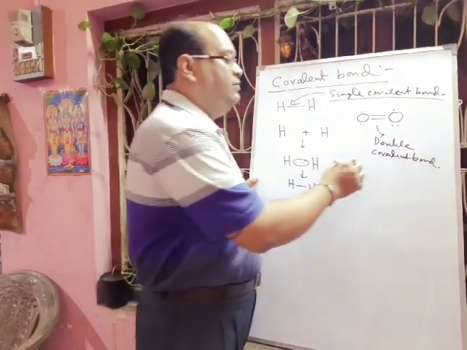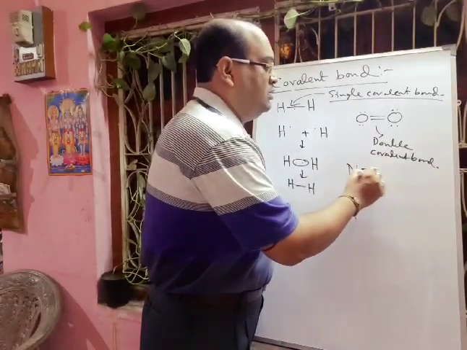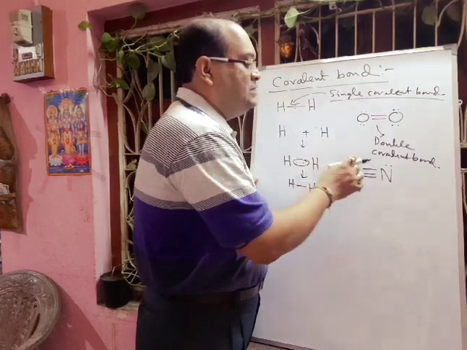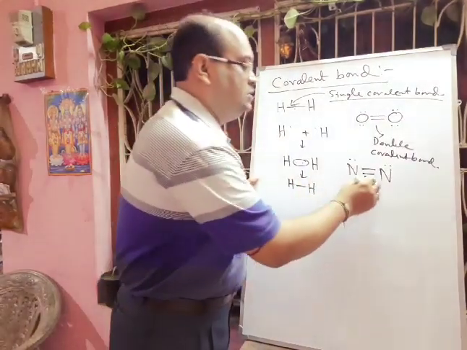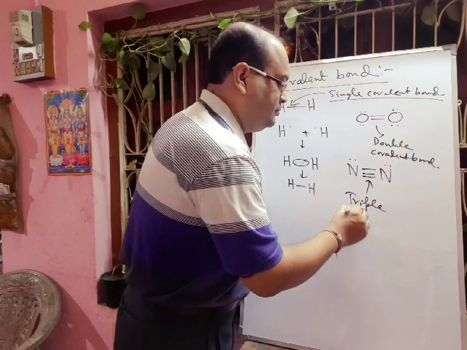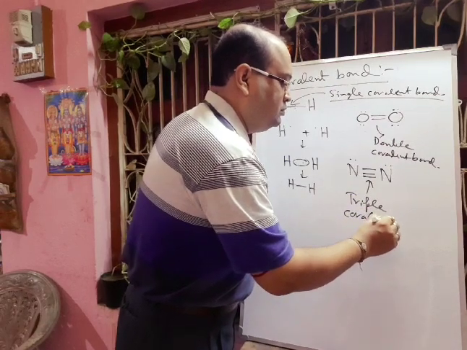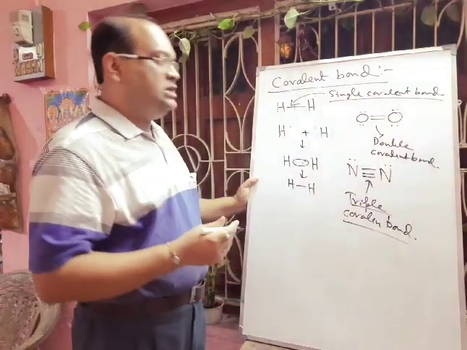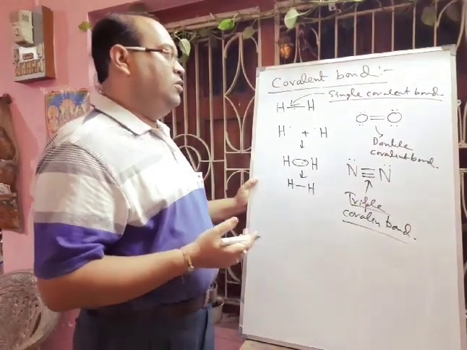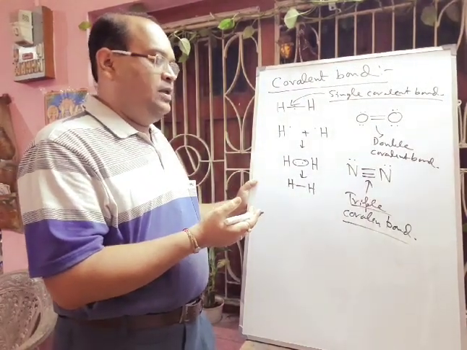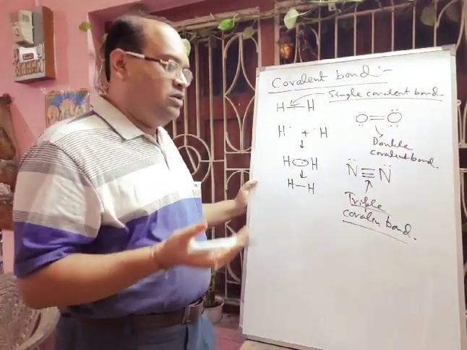And if we think about the nitrogen molecule, between 2 nitrogen atoms a triple covalent bond is present. This is called a triple bond. This is also called the multiplicity of covalent bonds. Covalent bonds may be single, double or triple, and 4 is not possible.